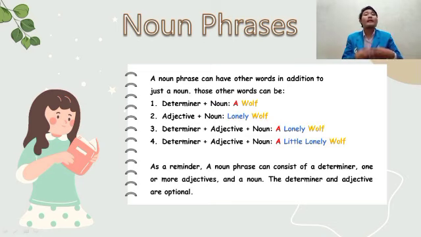Number 4, determiner plus adjective plus noun. The example is a little lonely wolf. Now, as a reminder, a noun phrase can consist of a determiner, one or more adjectives, as you can see in the examples for number 3 and 4, and just a noun. The determiner and adjective are optional. You can choose whether you want to put determiner and noun, or adjective and noun, or noun only.